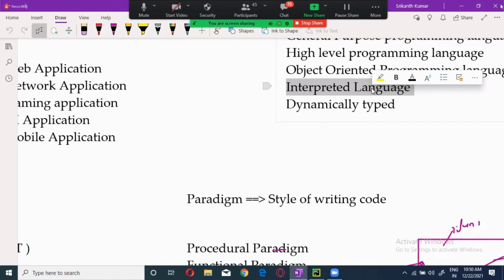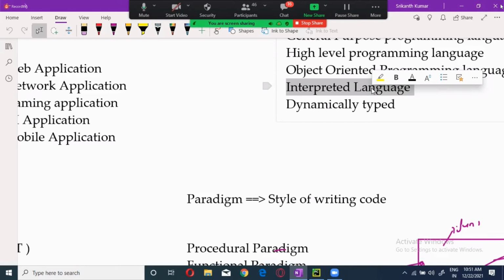But in Python, this is a drawback. So what Python did was take the compiler and the interpreter and club them together. They call it the PVM, Python Virtual Machine. There is an internal mechanism, but we will not go so deep into that. They packed the compiler and the interpreter together and called it the PVM. So whenever we use the term PVM or interpreter, we are referring to the PVM only.